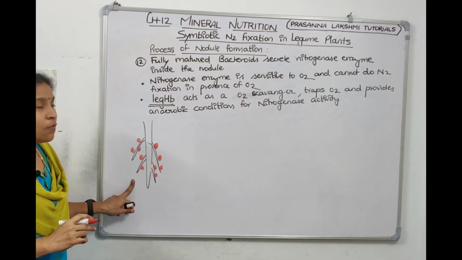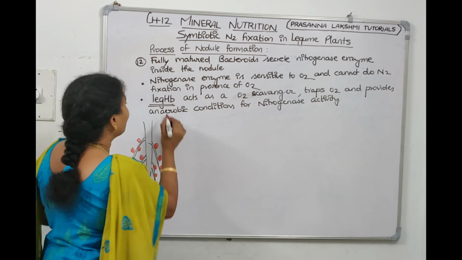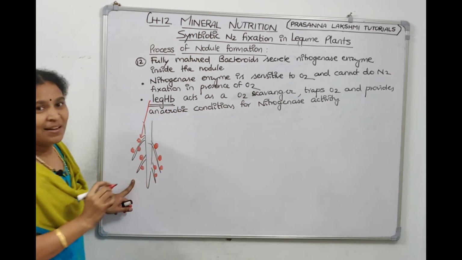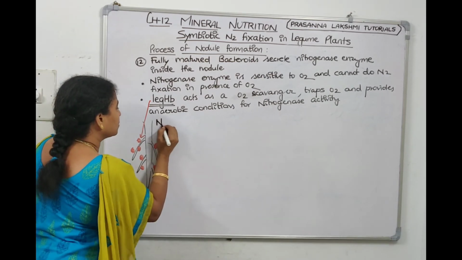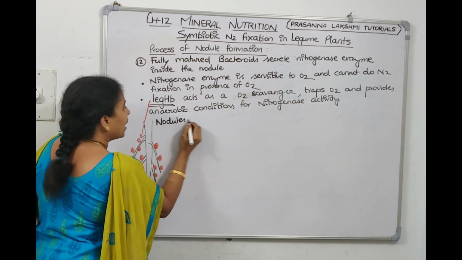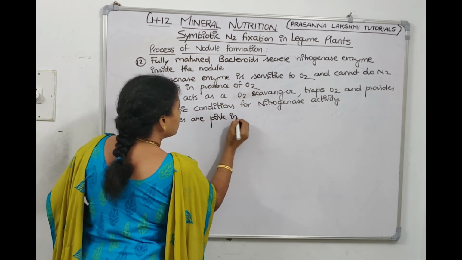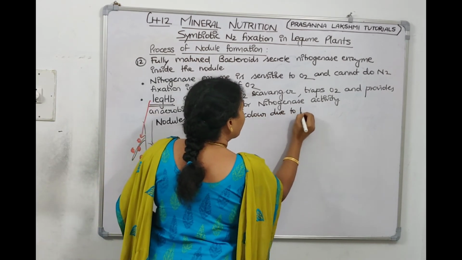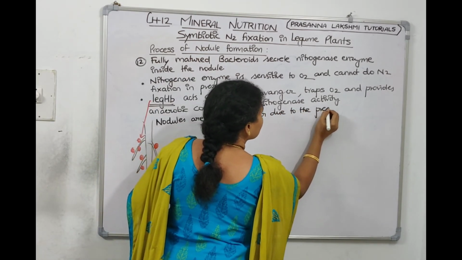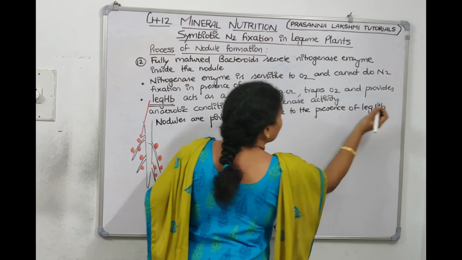The nodules of leguminaceae plants are light pink because of the presence of leg hemoglobin. Got it, children? So we can write down: the nodules are pink in color due to the presence of this leg hemoglobin.